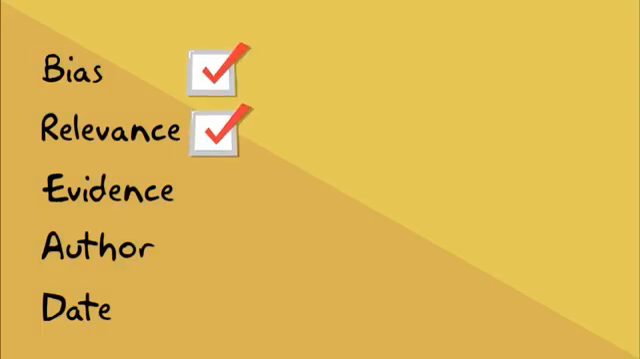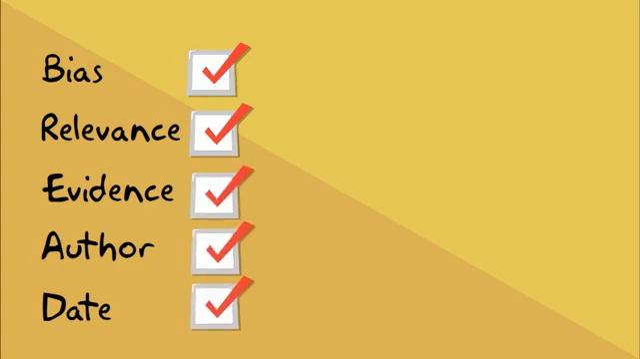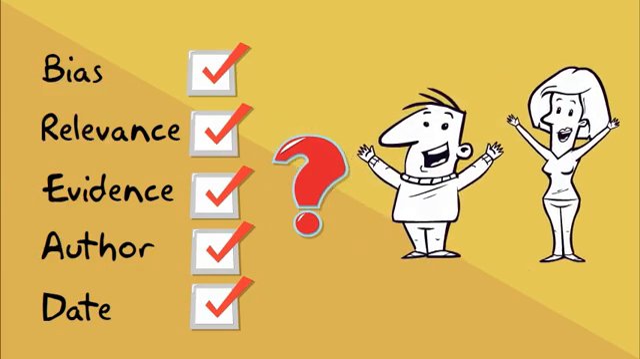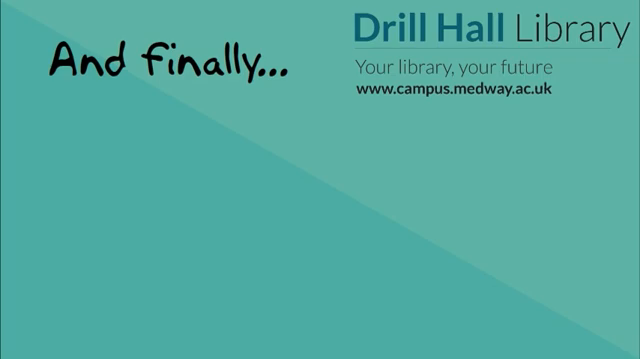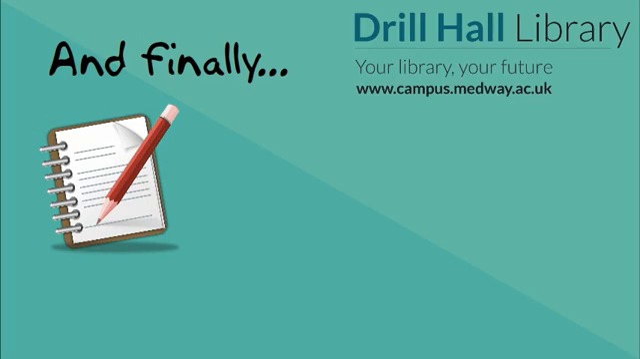Try applying all 5 of these questions to information sources that you come across. You won't always be able to answer all of them, but it will help you work out which information you should trust. And finally, don't forget that any information you use needs to be referenced, whether it comes from books, journal articles, the web, or anywhere else.